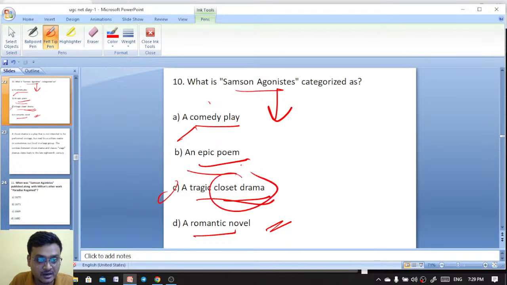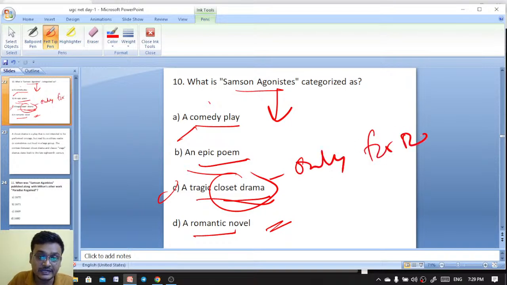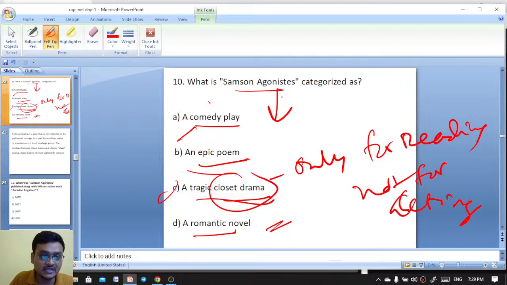Now, what is closet drama? Closet drama is not for acting. It is only for reading. So that is closet drama. Samson Agonistes is categorized as a closet drama by John Milton. It was published along with Paradise Regained.